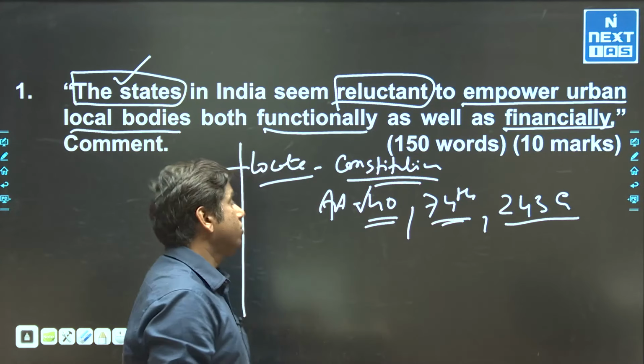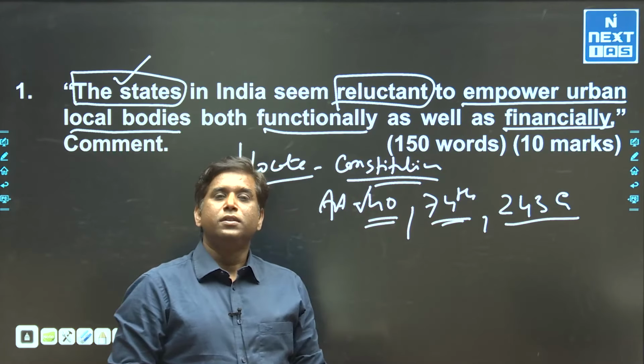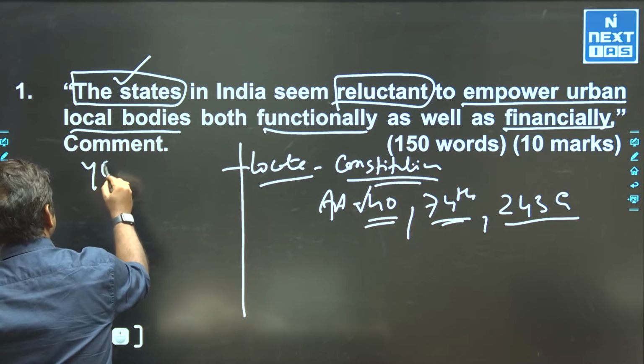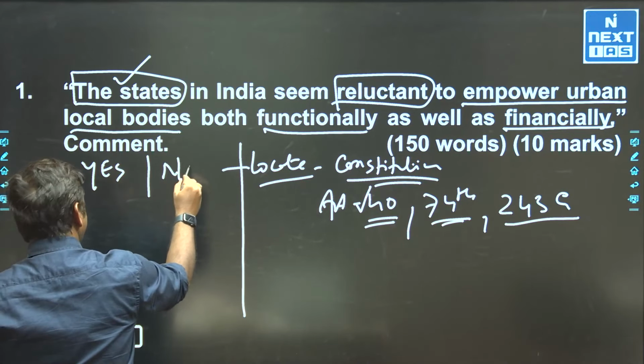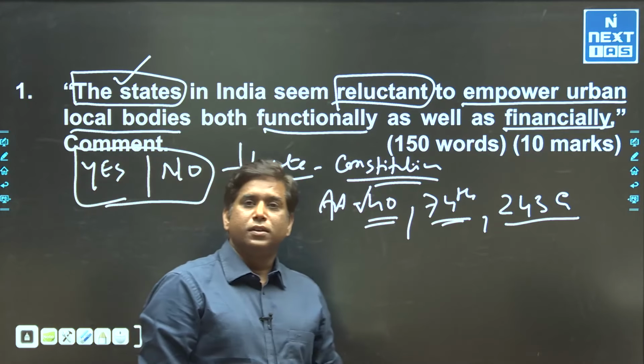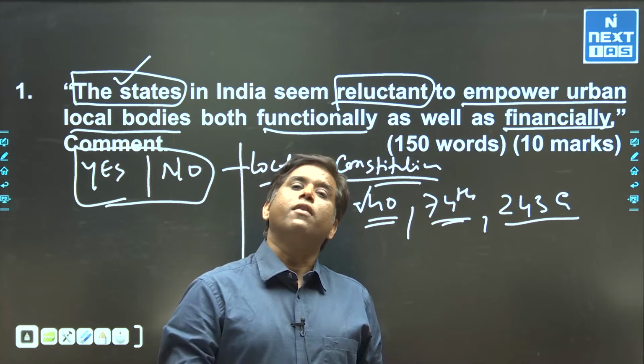Fine. Now the question is talking about states seeming to be reluctant. Either you have to say yes, or you have to say no, or you can follow both. Yes, they are reluctant, but they made certain efforts too.